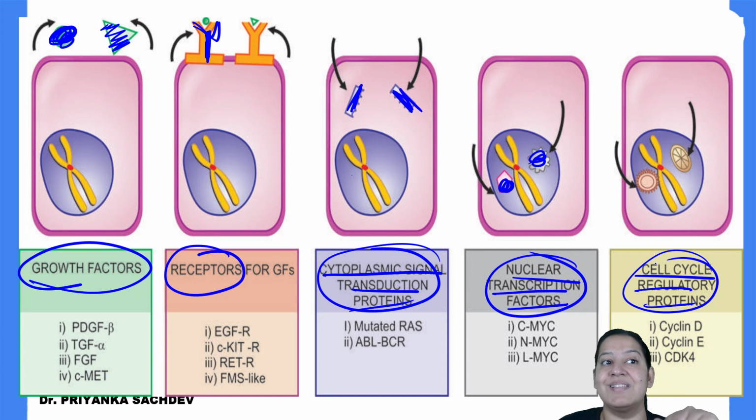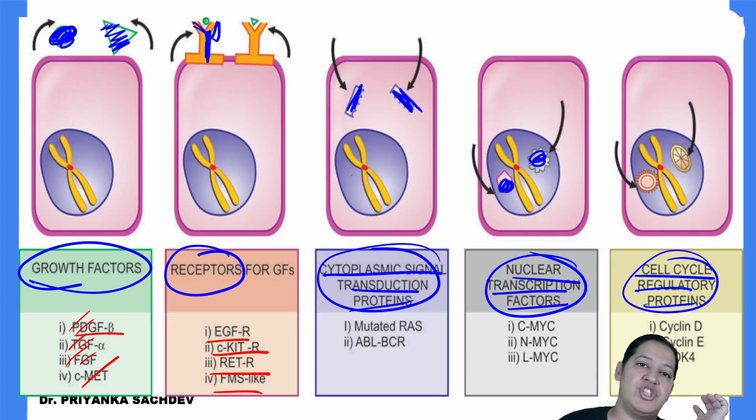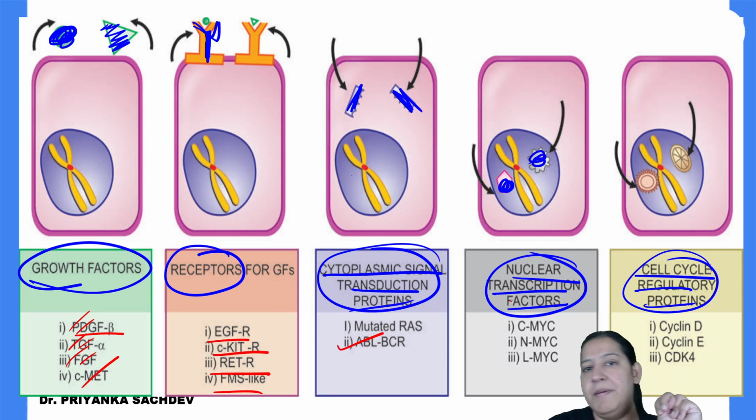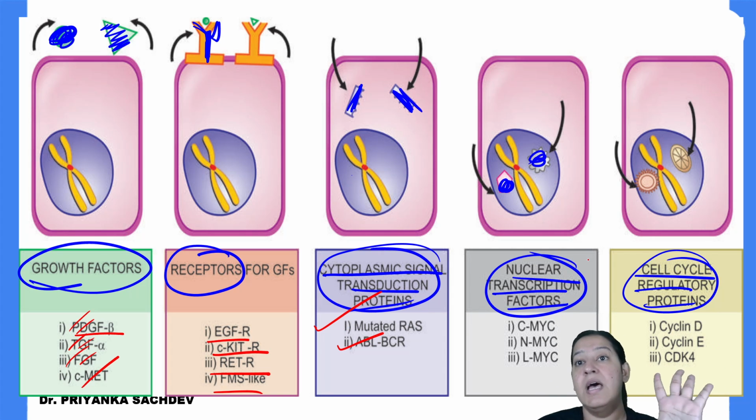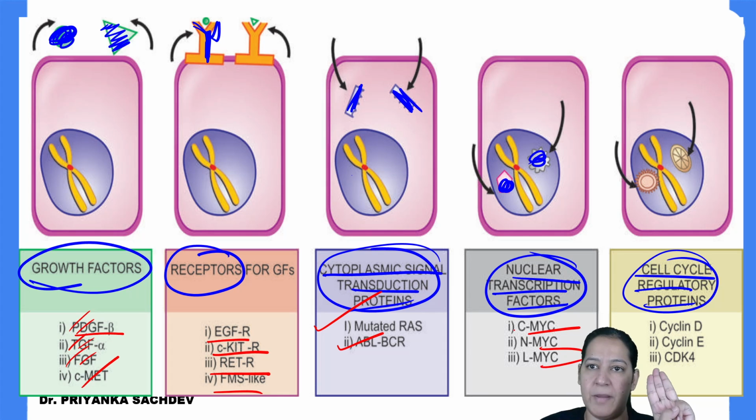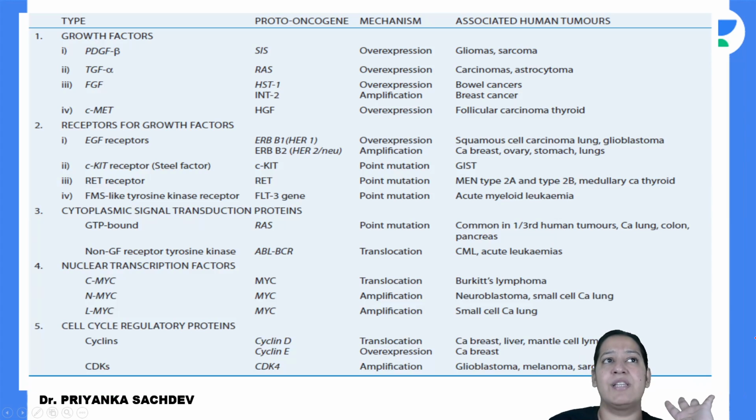You should learn the genes inside them. So growth factors include PDGF, that is platelet derived growth factor, TGF, FGF, c-MAT. These are the growth factors. Receptors for growth factor are EGFR, c-KIT, RET, and FMS. Cytoplasmic signal transduction proteins, the 2 important genes here are ABL-BCR and the second one is RAS. And nuclear transcription is MYC. 3 types of MYC: c-MYC, n-MYC, l-MYC. And then the cyclins and CDKs. So this is the classification you should know.